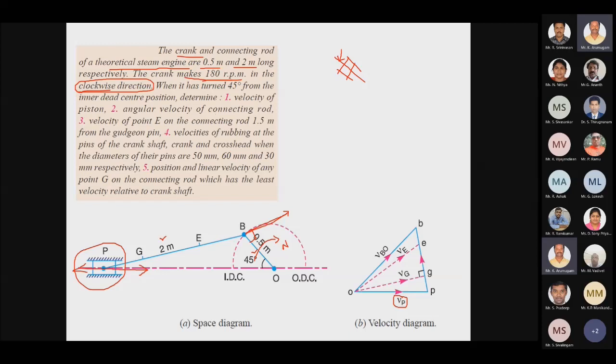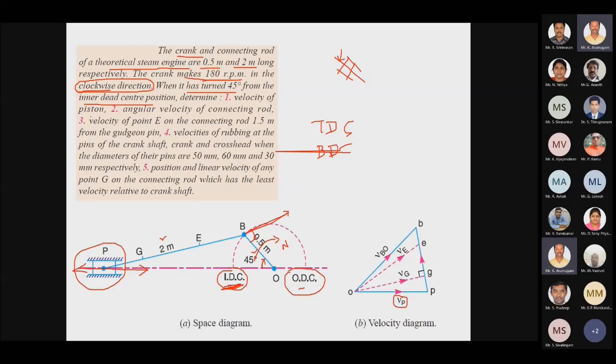When it has turned 45 degrees from the inner dead center position, we know that if inner dead center and outer dead center are mentioned, the engine is a horizontal engine. If top dead center and bottom dead center are mentioned, it's a vertical engine. So since it is mentioned with inner dead center and outer dead center, we have to draw for the horizontal engine. When the crank has turned 45 degrees from inner dead center, this is our angle of 45 degrees from inner dead center.